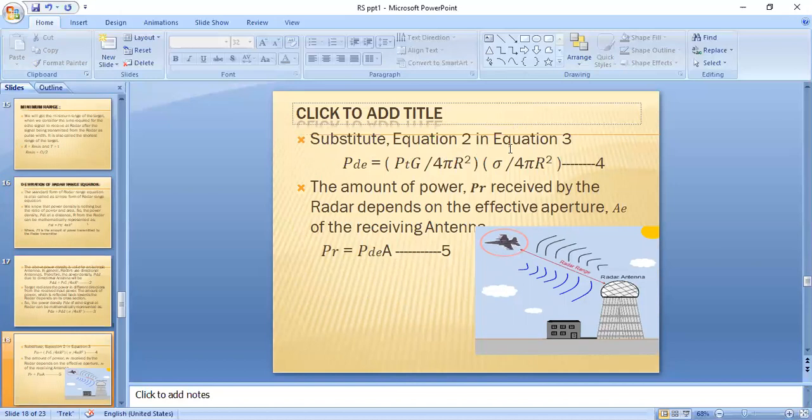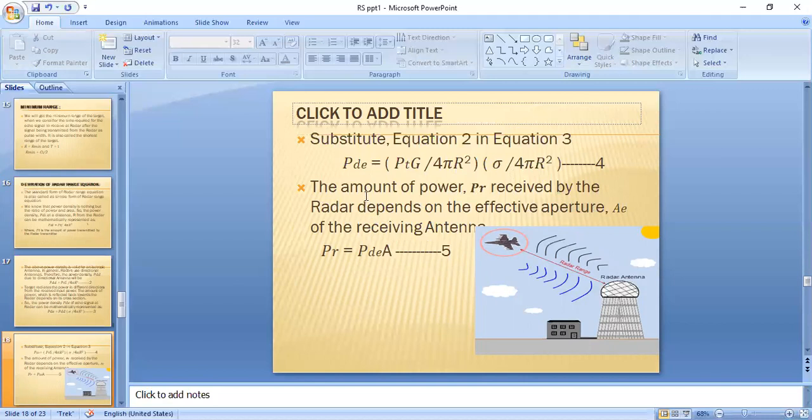Substitute equation 2 in equation 3. We already know PDD is equal to PTG by 4 pi r square, where PDD is the power density of a directional antenna. So the power density of an echo signal, PDE, is equal to PTG by 4 pi r square into sigma by 4 pi r square. Next, the amount of power received by the radar depends on the effective aperture of the receiving antenna.